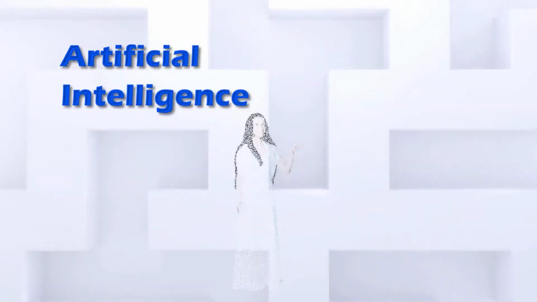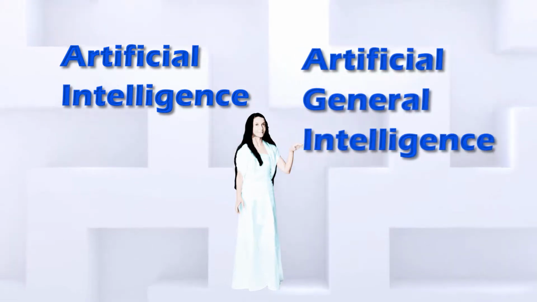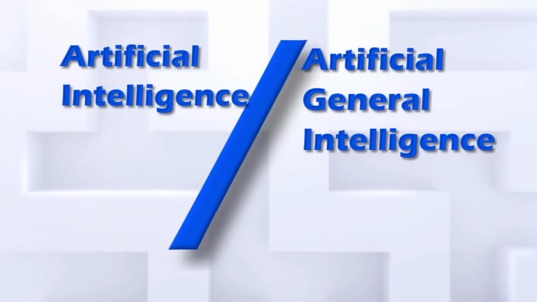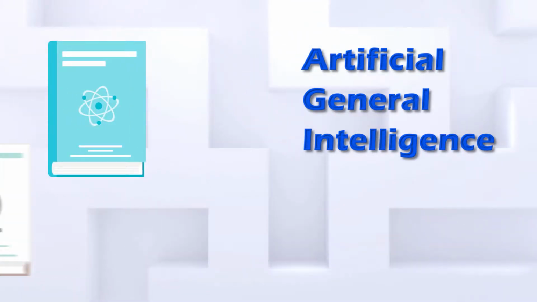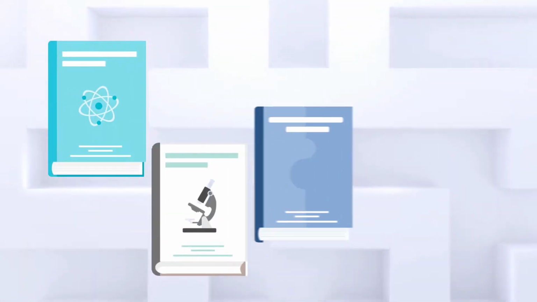Which tasks belong to artificial intelligence, and which tasks refer to artificial general intelligence? Is there a dividing line between both techniques? Artificial general intelligence solves multiple tasks and connects them by including contextual information.